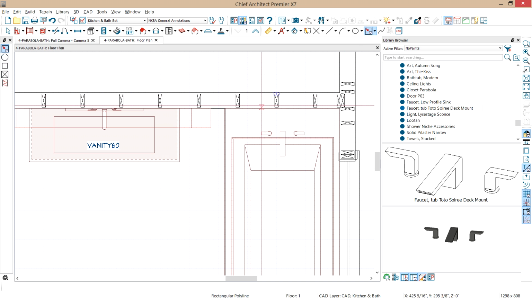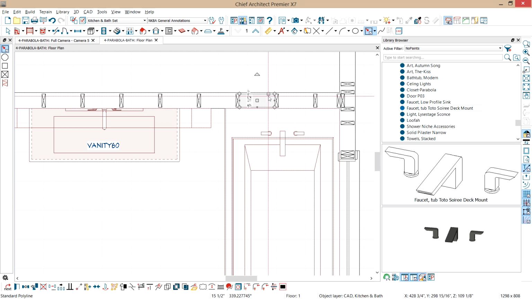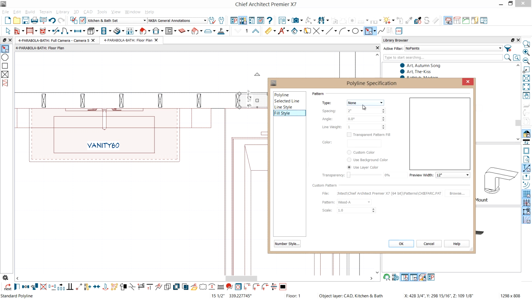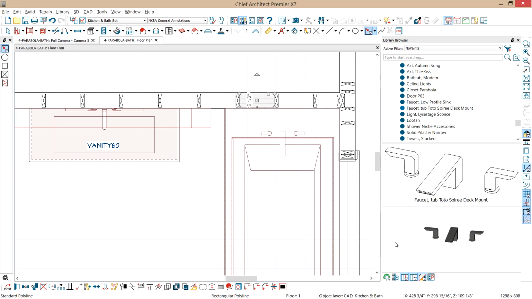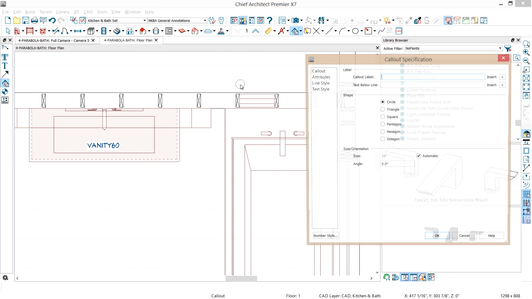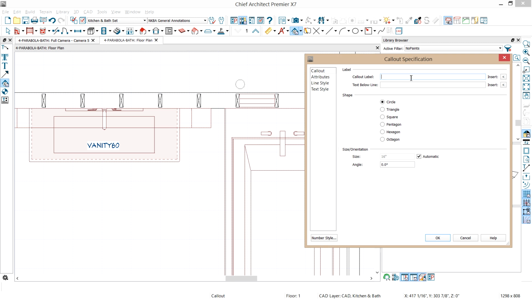I'm going to use the box tool, and I'm going to come in here and create our access panel. Let me highlight that element, and let's put a fill in it. And I'm going to use a horizontal hatch, and I just accept the defaults. Now you can see that fill, and the next thing to do is to put a callout so I can put my floor plan notes together.